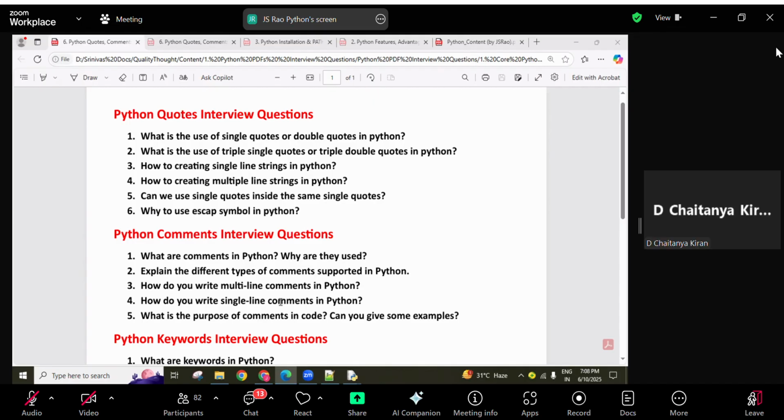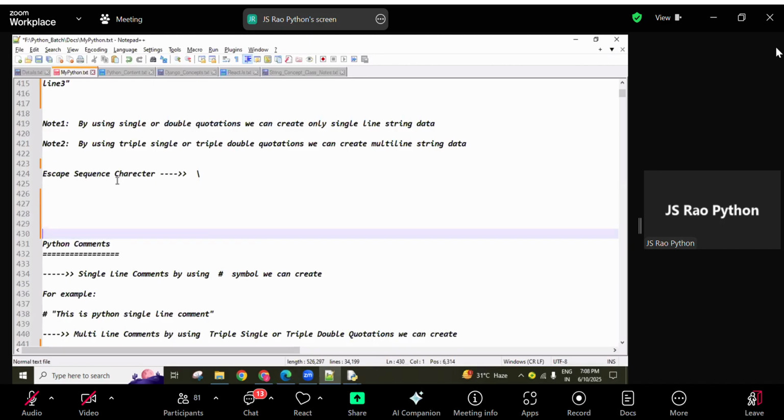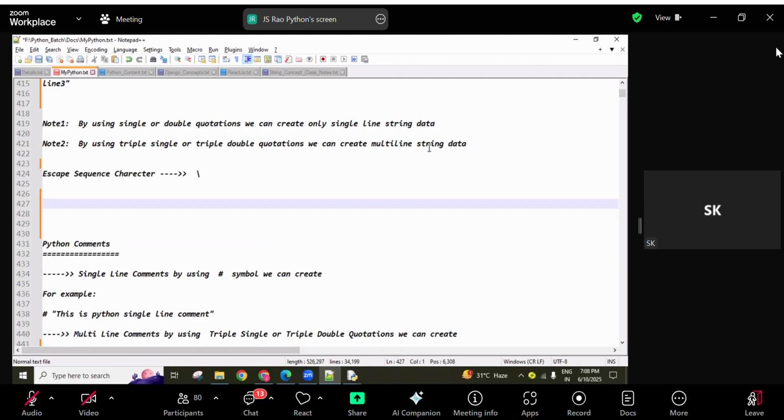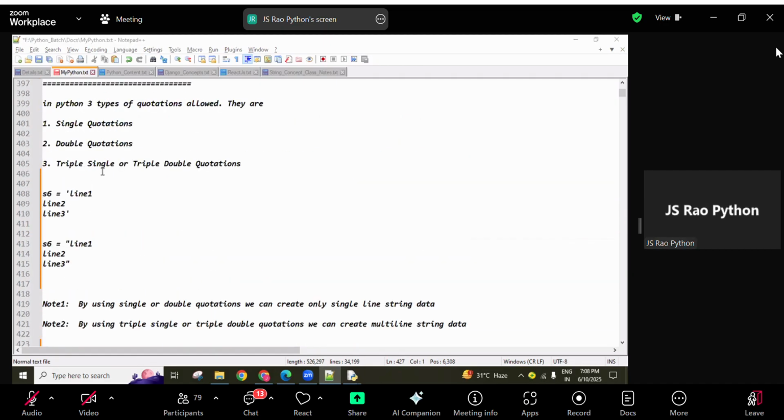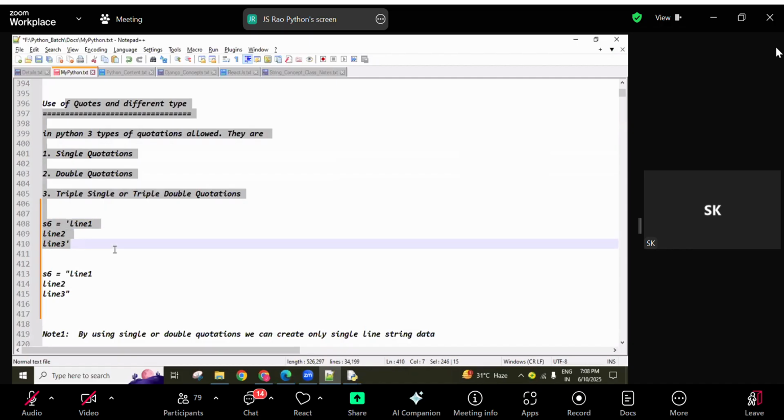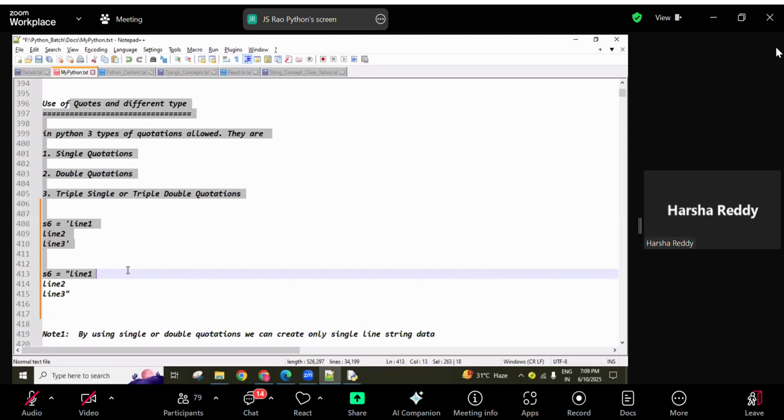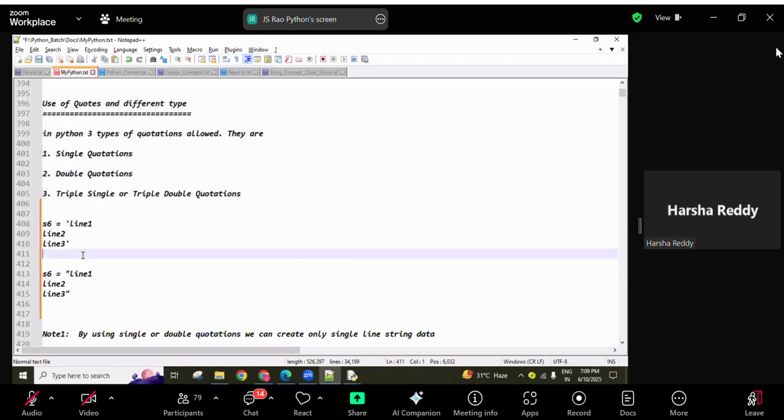Sir, will you send the PDF of what you have written in the notepad? Yeah, I'll share it, guys. In the initial sessions I said I'll share this PDF. Once that group is created, only registered people get it. Management told me the PDF is only for the backup videos people. Only this notepad, sir? I'll share it definitely. I'll save it in a text file and share it. Do practice.